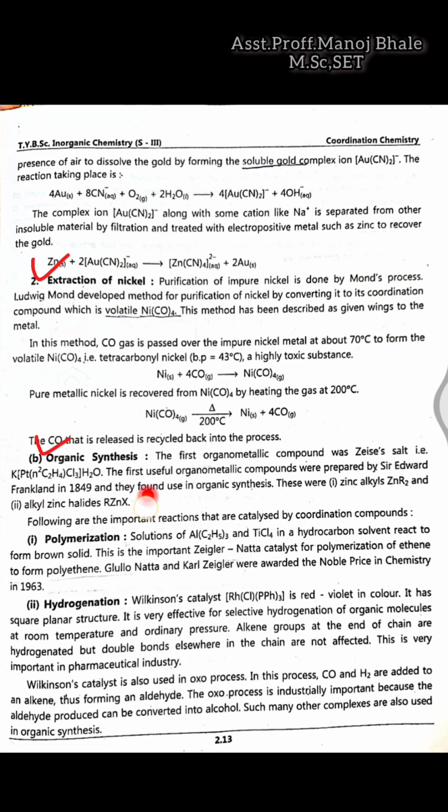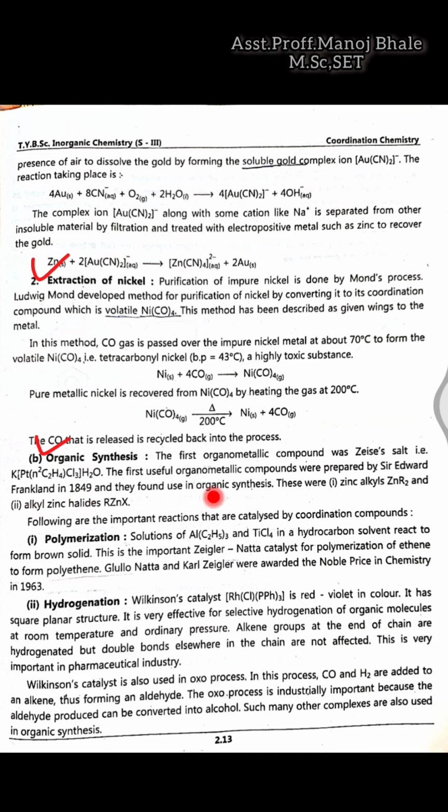Organic synthesis. I think all of you know Zeise's salt, that is K platinum, which is surrounded by the ethylene and three chlorines, and also in the square bracket, that is the water. This is Zeise's salt, which is the first useful organometallic compound, which was prepared by Sir Edward Frankland in 1849,